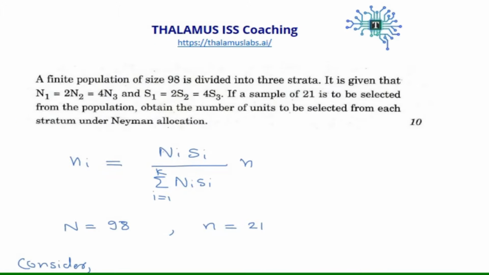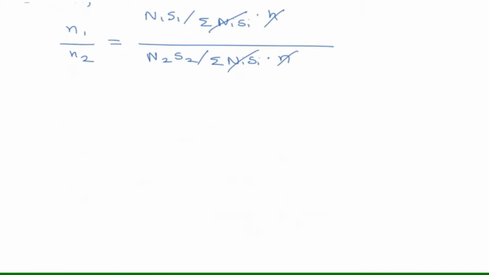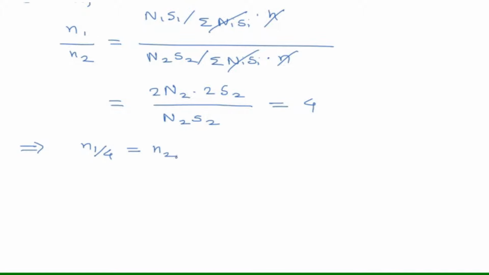From the given condition, this is the relationship between N1 and N2 and S1 and S2. So we can put the value of N1 in terms of N2 and S1 in terms of S2. It will be twice N2 into twice S2 divided by N2 S2. So the final value will be 4, that is 2 into 2, and all other entities get cancelled, which implies n1 divided by 4 is equal to n2.